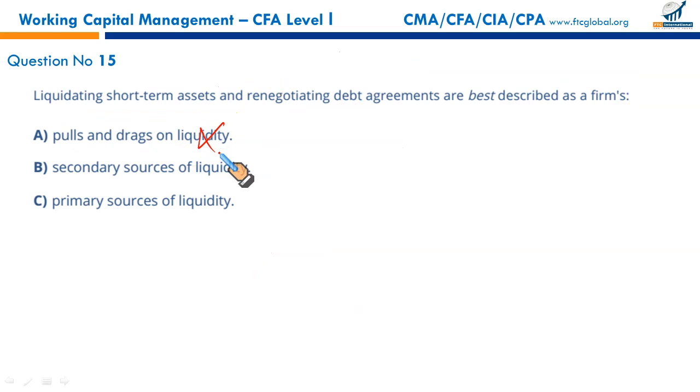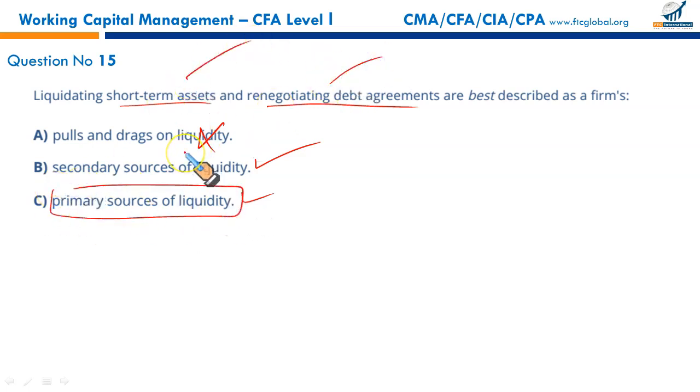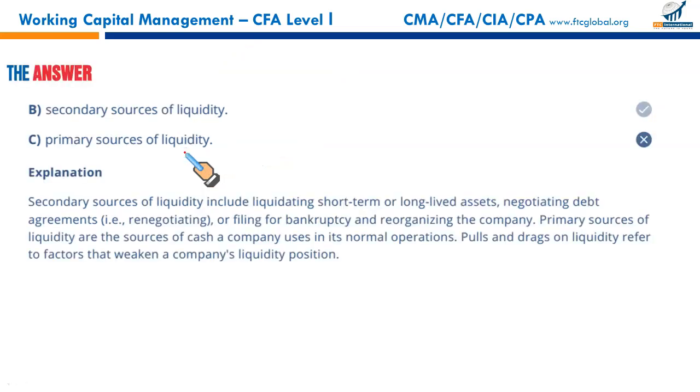Not recommended. This is, of course, in a troubled business, will sell surplus assets, renegotiate debt agreements with the bank. This is called secondary source of finance. And primary sources of finance for liquidity, I said, these are the sources called, like, you get credit from your suppliers, lines of credit, revolving line of credit, committed or uncommitted line of credit, right? So these are primary ones. The examples given here are for the secondary ones, so that's why B is the right answer. B is the correct option.